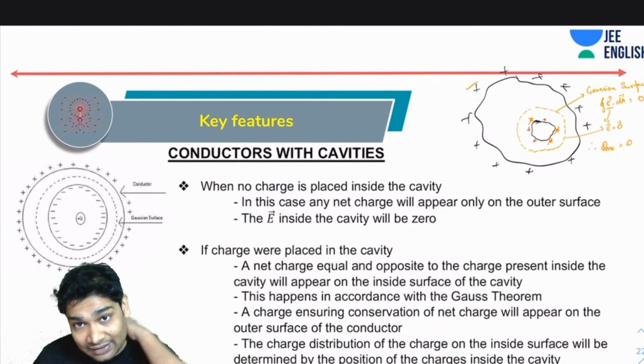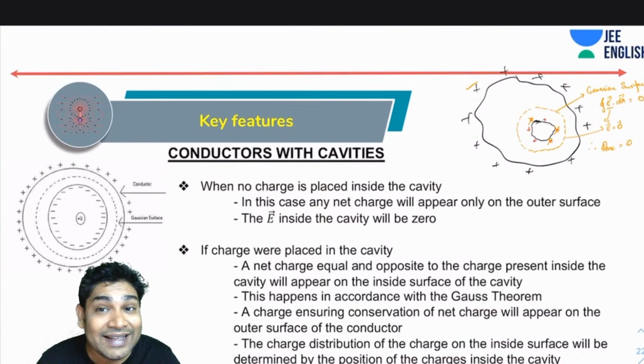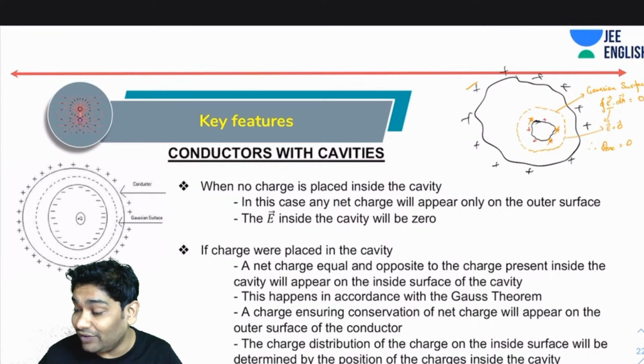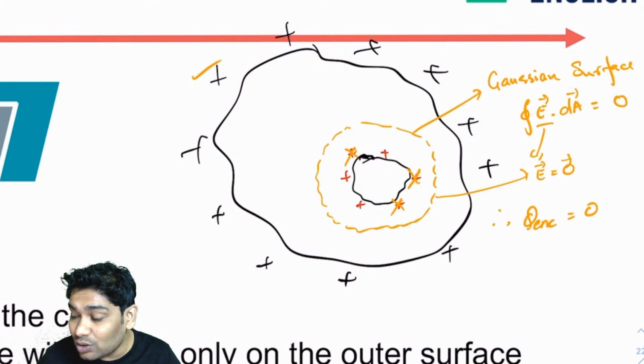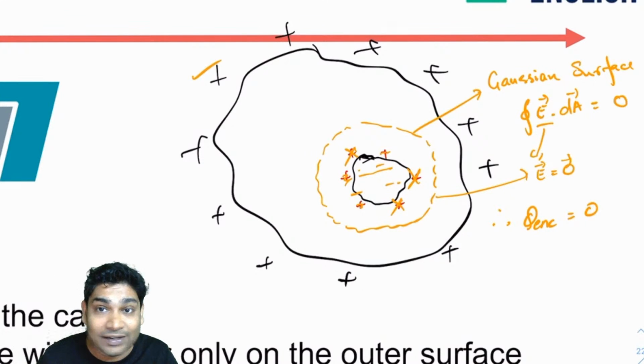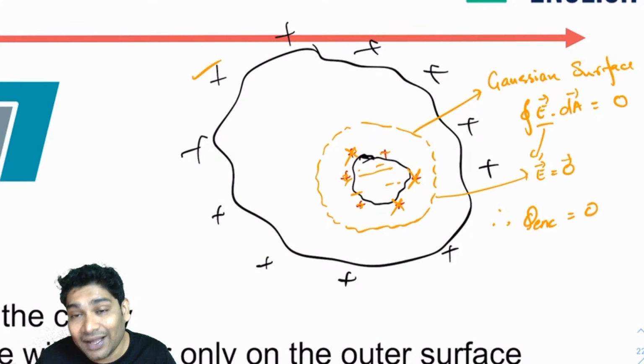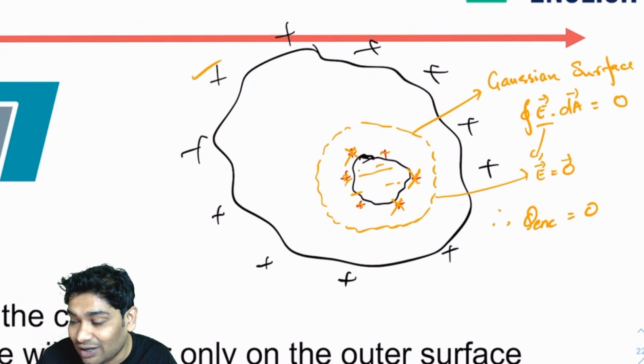Next, I can say that the electric field inside the cavity will also be 0, obviously. Once there are no charges here, there can be no field inside the cavity also. There is nobody creating an electric field here. Again, you can say that from the Gaussian surface, Gauss law only.